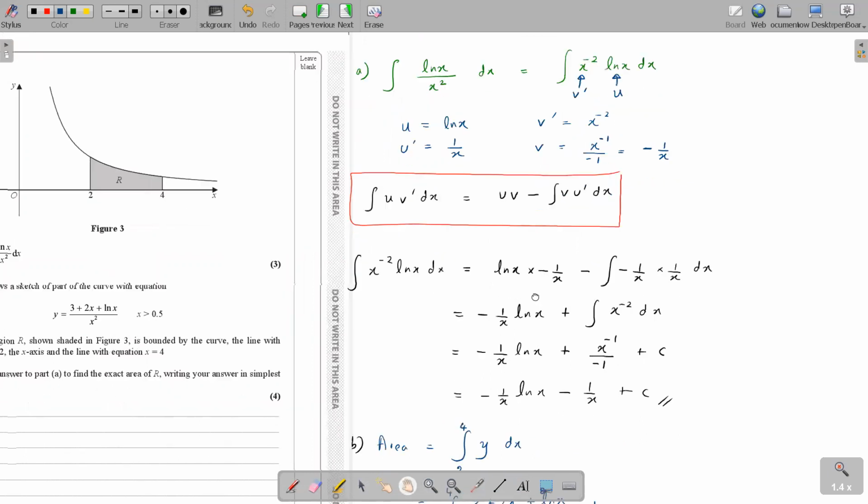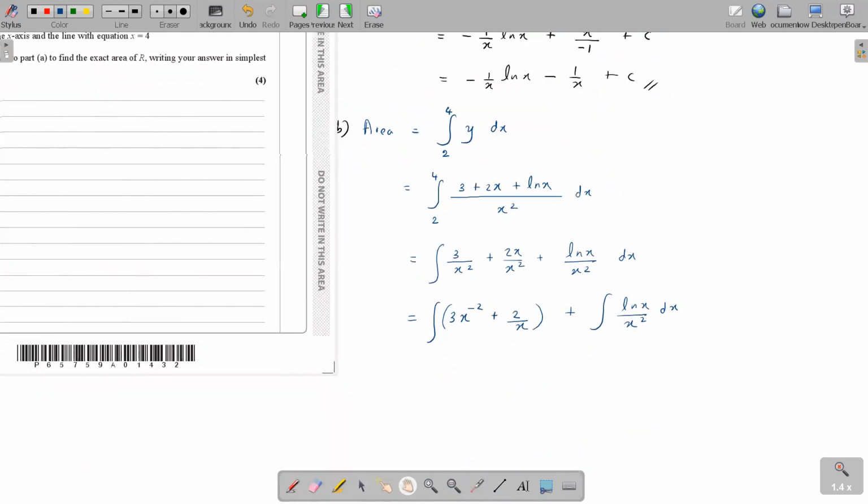All you have to do is, you don't have to integrate it, just substitute that answer. These two you should integrate. 3x to the power minus 2, when you integrate, what do you get? 3 times x to the power minus 1 over minus 1, so minus 3 over x. And 2 times 1 over x: the integration of 1 over x is ln x.